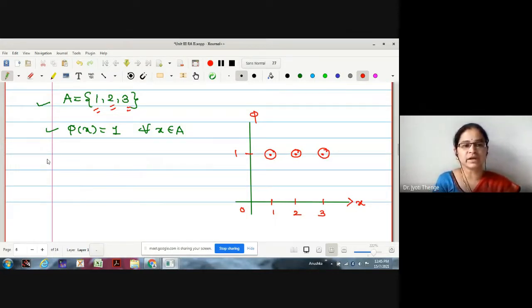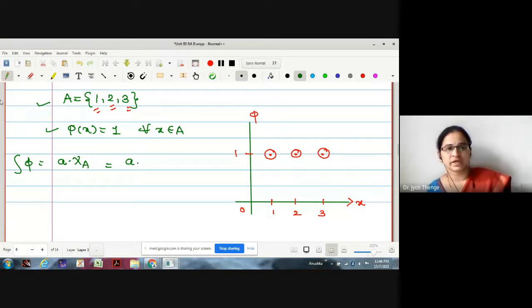Now, according to the definition, what is the integration of phi? This is actually a into measure of A, since it is a simple function with only one value.